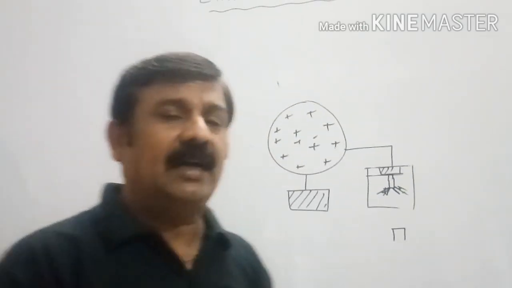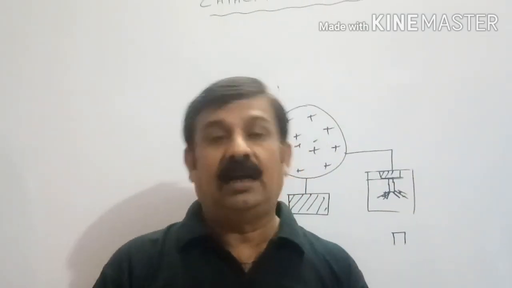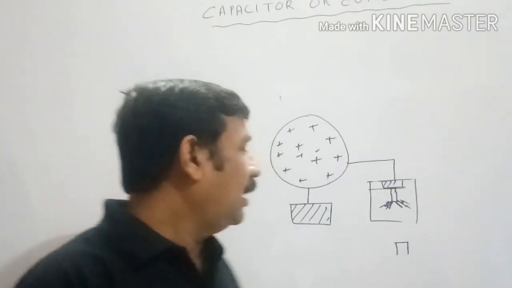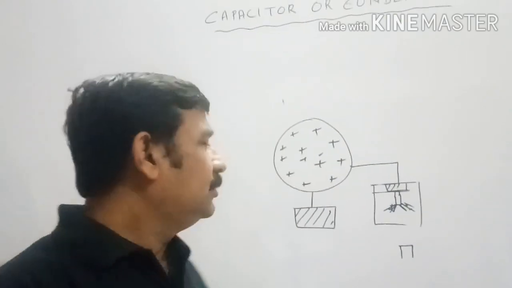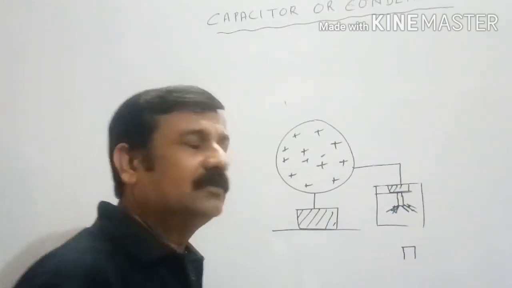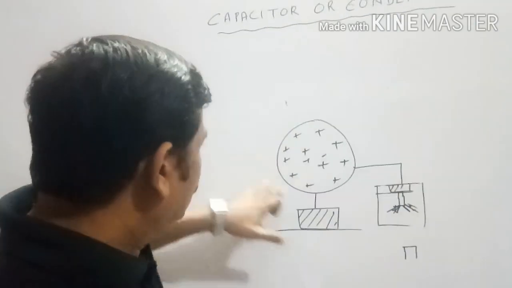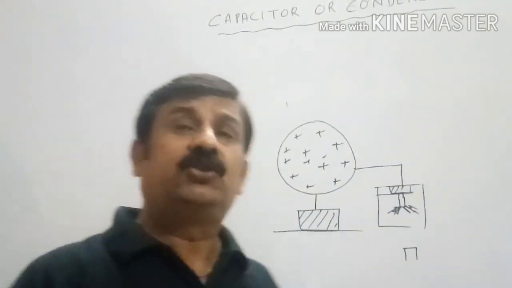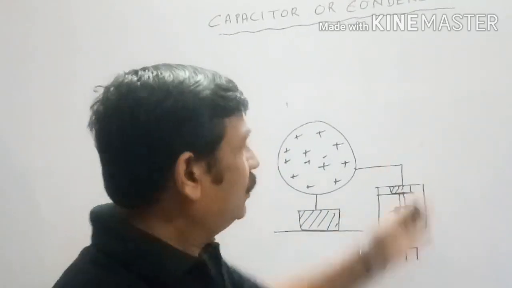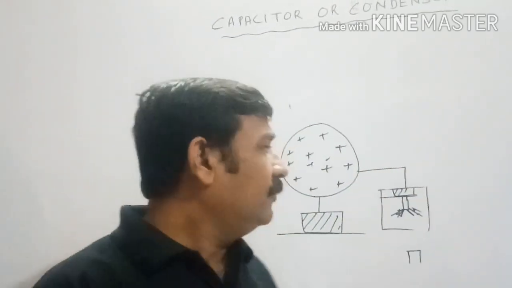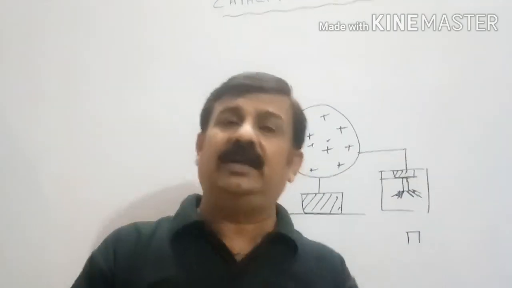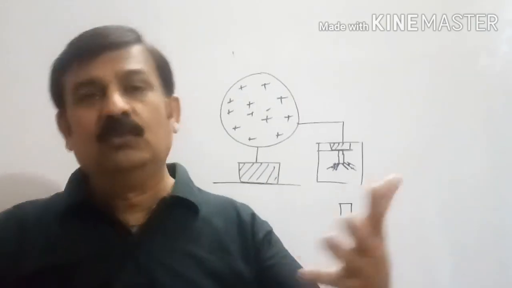Now if the body becomes chargeless, again the question develops, where is this charge going? Because it is an insulated base. Charge cannot move through an insulator, or on the ground if it is earth. Surrounding the conductor we have air, and air is also an insulator. Air also cannot move the charge from the body to another place. Then why does the body immediately get discharged, and if the body gets discharged, where does the charge of the body move?